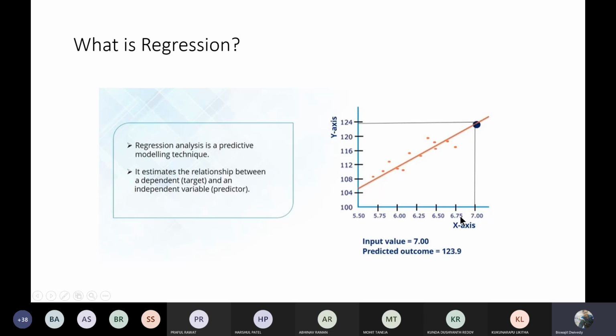That may be a linear function or a polynomial function, and we will be fitting whatever given points we have with some function, so that may be a line or a polynomial. We'll be trying to find a straight line or curve which is best fitted on those points, and based upon that fitting we'll be trying to find out the future values, or predicted values.